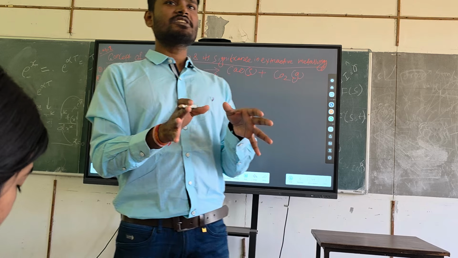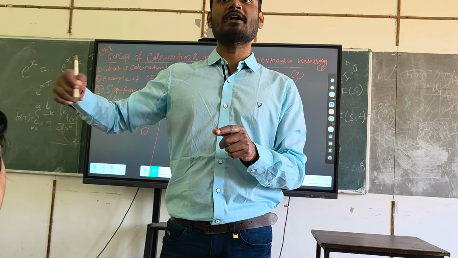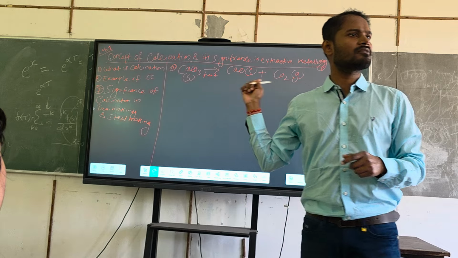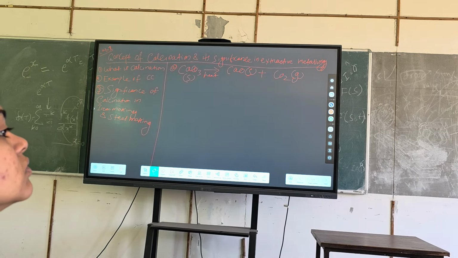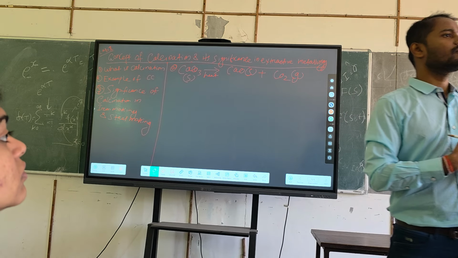Fine. So calcination simply means it is a thermal decomposition process, and you can also add one more thing: removal of volatile matter. By looking at this reaction, you can define it. Because we are decomposing CaCO3 into CaO and CO2, and CO2 is getting out of the reactor. Very simple definition and simple example. Is it okay?